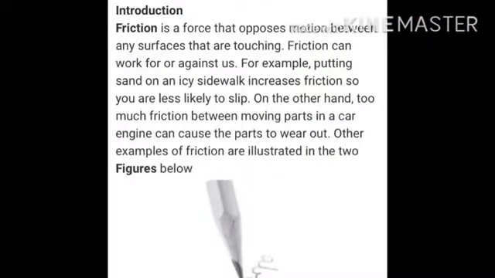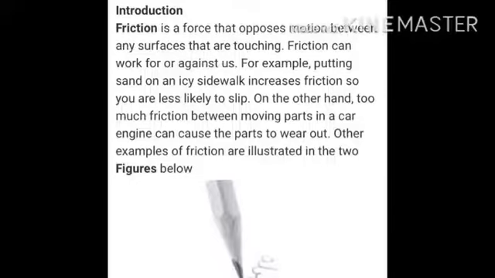Now, the introduction to friction. Friction is a force that opposes motion between any surfaces that are touching. Friction can work for or against us. For example, putting sand on an icy sidewalk increases friction, so you are less likely to slip.